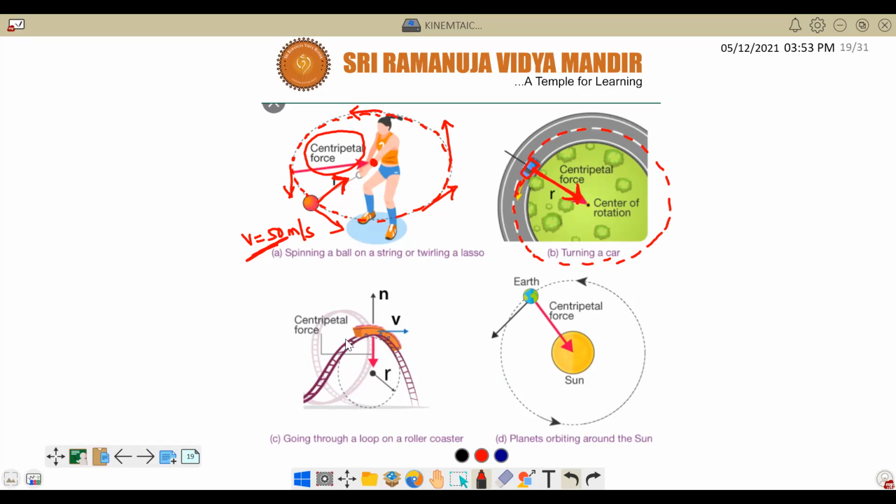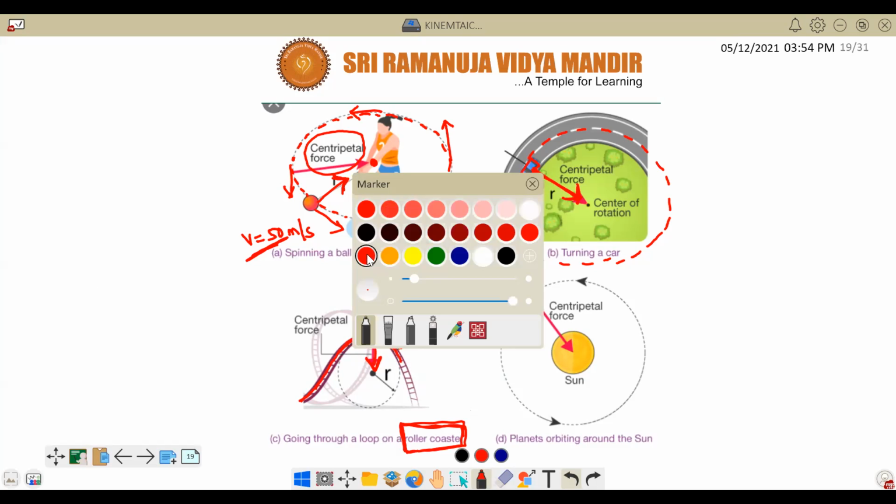Next, another one. You must have heard of the roller coaster in an amusement park. It's a very exciting game, correct or not? In that roller coaster, the vehicle goes very fast, and then suddenly takes a turn. Normally, because of taking the turn, you should fly off from here. But because there is acceleration towards center, there will be force, and that force is protecting you. Are you able to understand? Yes, sir. That force is protecting you.